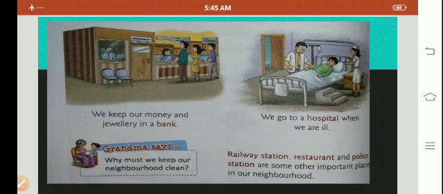Clean life means a healthy life. Clean society means a healthy life. So we should keep our neighborhood clean.